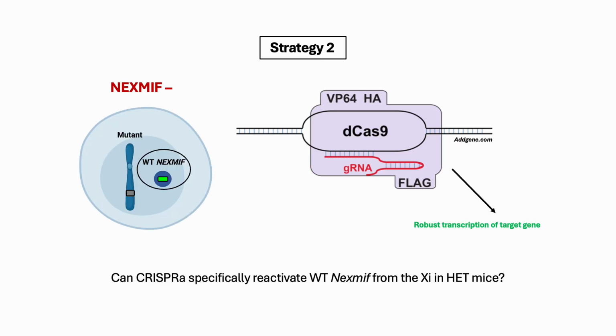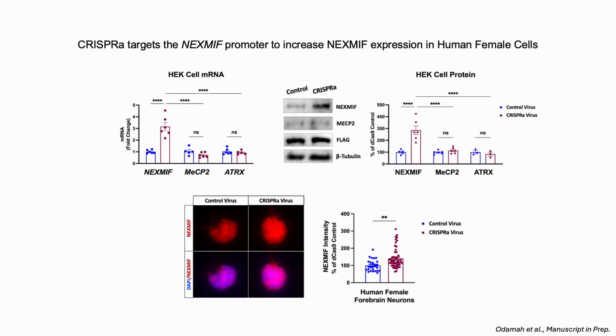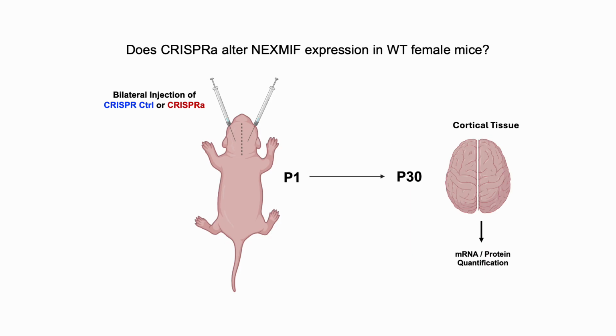So for our second strategy, we employed the use of the CRISPR-Cas9 system, or CRISPRa, to specifically achieve increases in Nexmif expression. And indeed, we found that CRISPRa was able to specifically increase Nexmif expression in het cells at the mRNA level and protein, as well as in our human female forebrain neurons, with little to no effect on MECP2 or ATRX, indicating specificity.